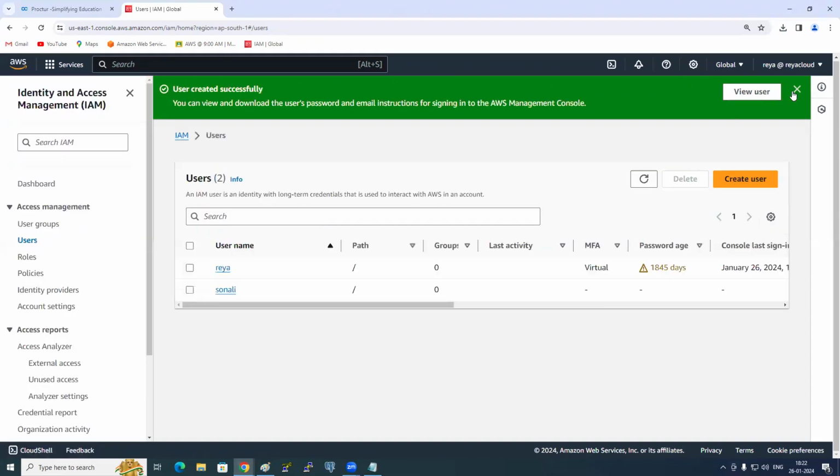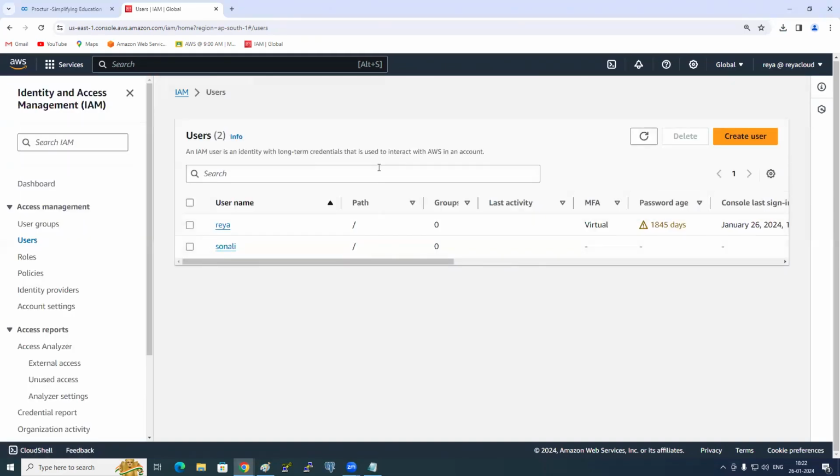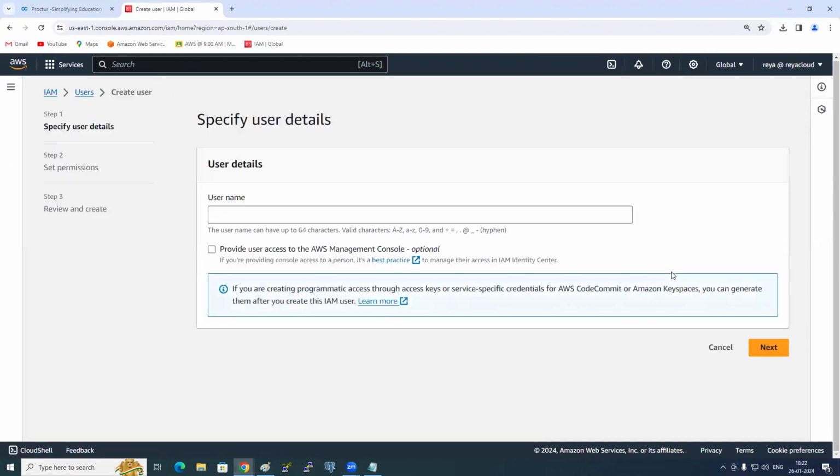Return to users list. Now I have created the user. Has everyone understood how to create a new user? Now you tell me, I'll create a user. Tell me what to click, where to click. Create a user. Username. Tell me your name. Darren. Okay. And then next. That is the username only. Click on next.